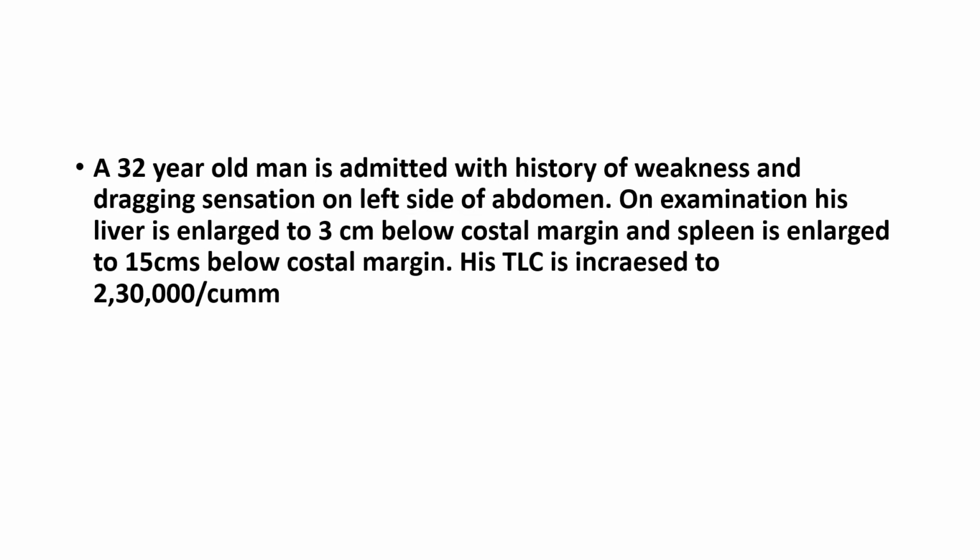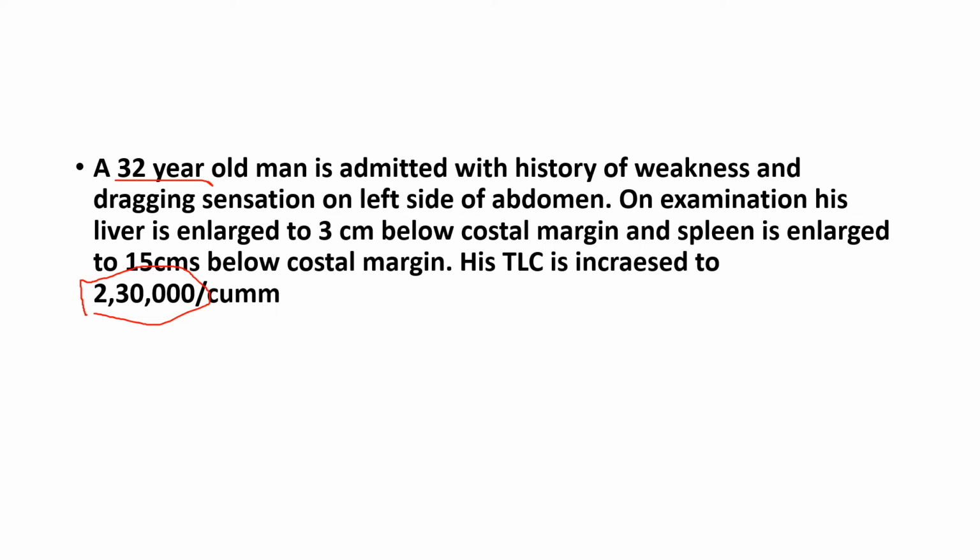Once again, a 32-year-old man. Now, in this question, we know that the TLC is 230,000. So 230,000 is leukemia in a 32-year-old man. So it can be, once again, AML or CML. So we'll see whether there are any bleeding disorders. With history of weakness and dragging sensation on left side of the abdomen. On examination, his liver is enlarged to 3 centimeters below the costal margin and the spleen is enlarged. So there is nothing about bleeding disorders. So this is not acute. So it is probably chronic.